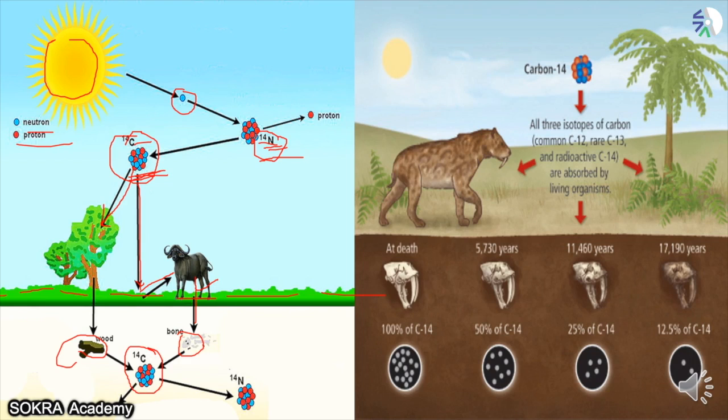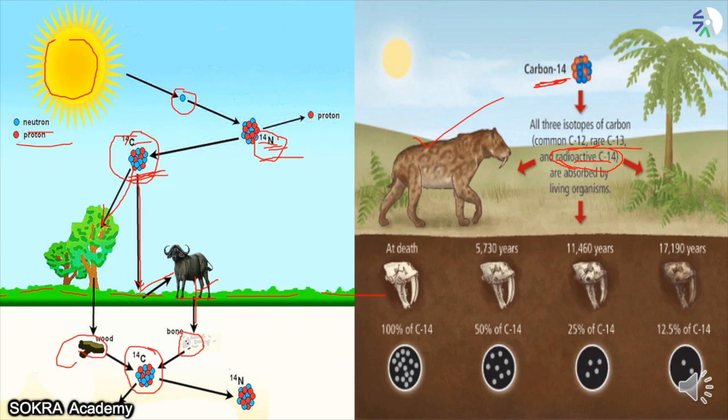Okay, suppose this is a tiger, and say it is 17,190 years old. Now how are we going to find out it is that old? Suppose this animal is dead and the bones are present. We take the bones of this animal, and if we find out that there is 100% of C14 present, that means the animal has just died.